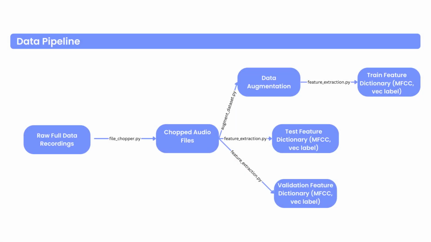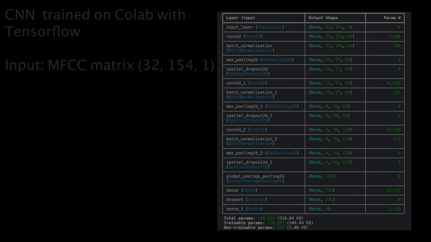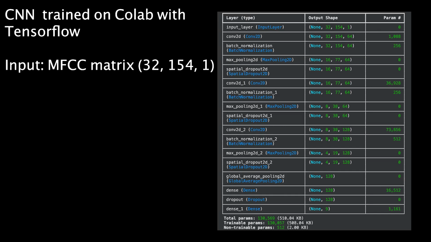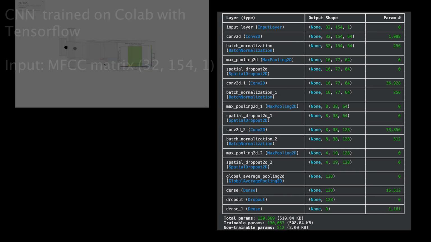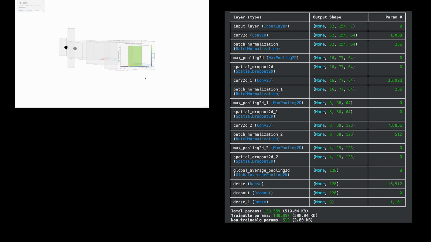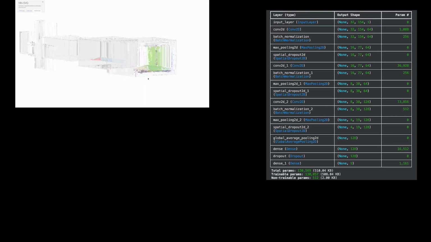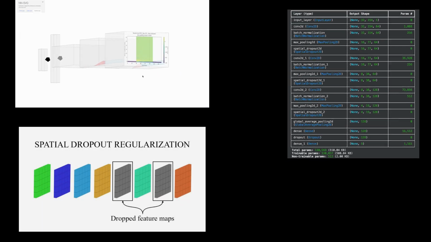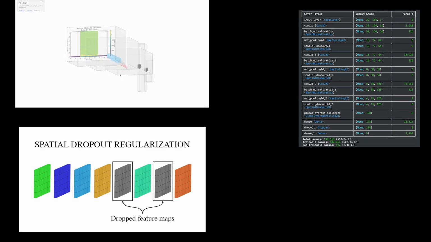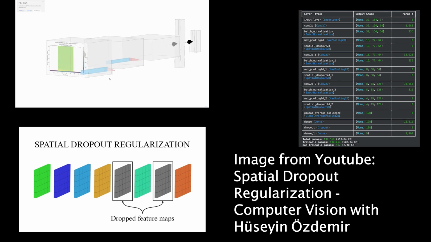The model's input is actually an MFCC matrix of curated audio chops. MFCC stands for Mel Frequency Cepstral Coefficients, and this is a common audio feature. We then run that through a 2D convolutional layer with 64 kernels, which are 4x4. We do some batch normalization, some max pooling. We use dropout to avoid overfitting, which basically masks some of the kernels to 0 so that the other kernels need to learn on their own.